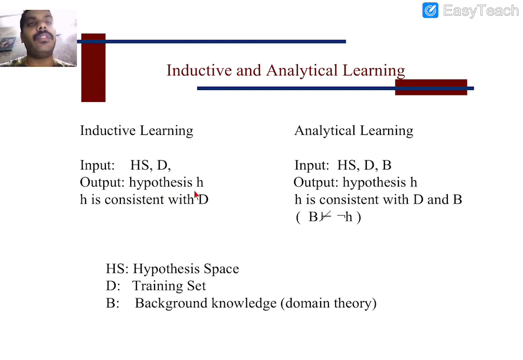Whatever hypothesis we define is going to consider the training examples. In the case of analytical learning, what is it going to concentrate on? The hypothesis which is defined with the help of training examples as well as prior knowledge. How are we going to acquire the prior knowledge? With the help of background knowledge or the domain theory concept. Clear? So these are the basic differences between inductive learning and analytical learning.